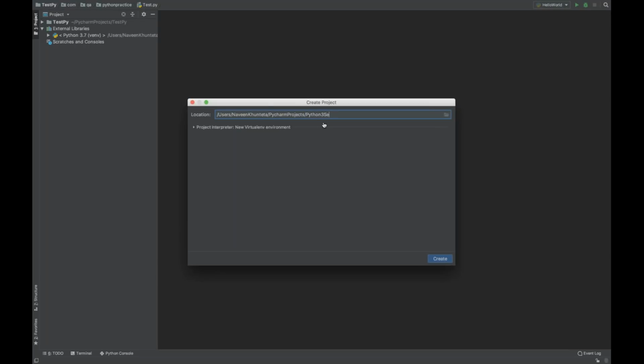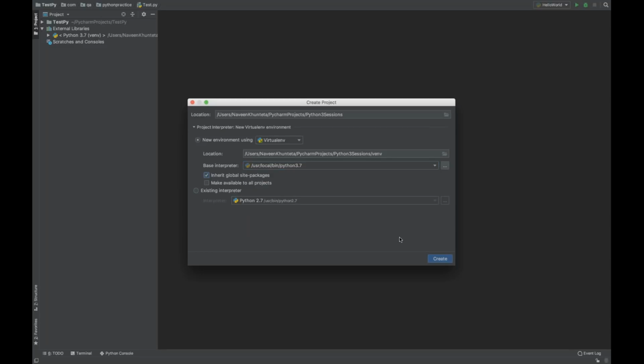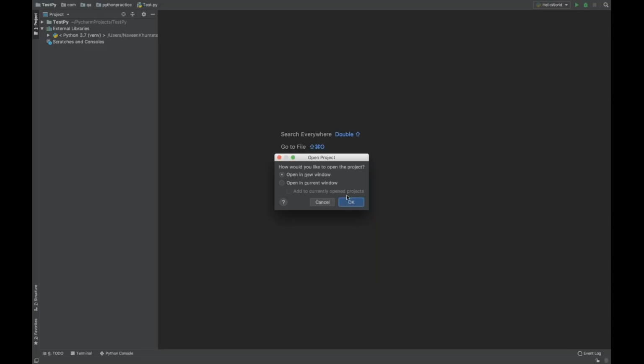Click on the project interpreter and make sure you are using a new virtual environment, and select the base interpreter as Python 3.7. If you want to use Python 2.7 you can, but we are using 3.x. So 3.7 we will be using, then click on create, and open in current window.